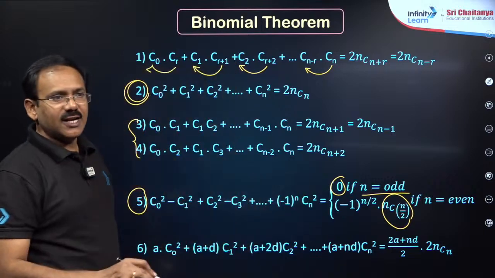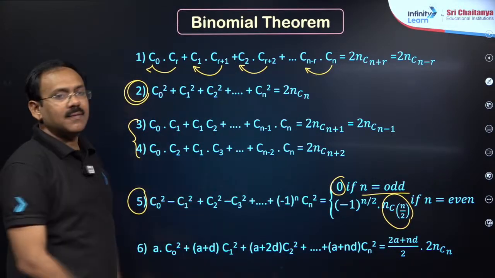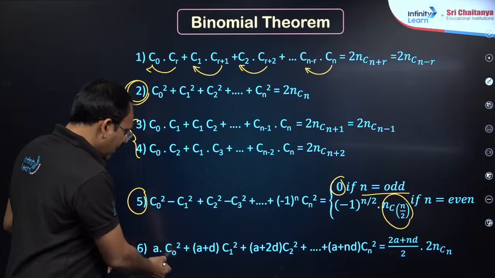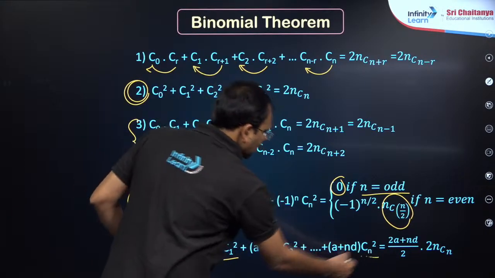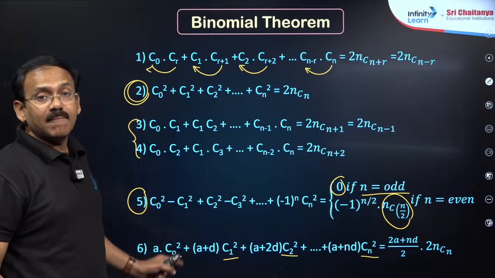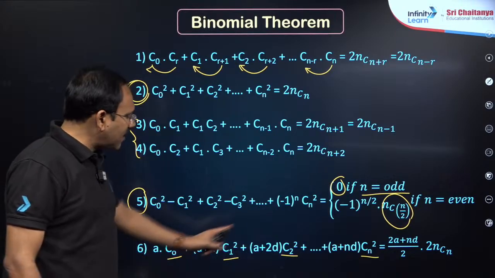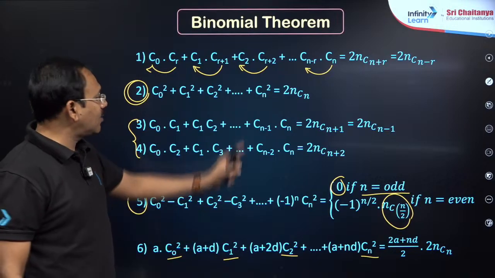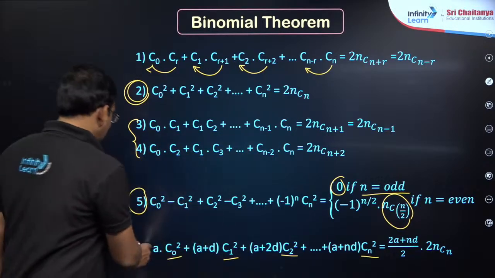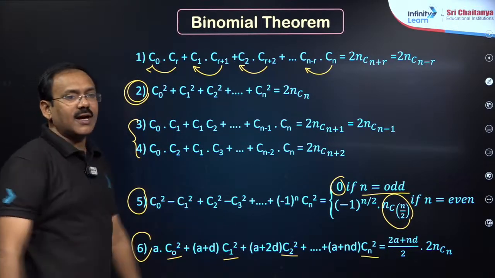In this particular slide, my dear friends, these two are important. Apart from this, even in this case, you know the result for C1 square, C2 square, Cn square, but they are multiplied by the numbers in AP. So, first number plus last number by 2 into 2nCn, when these numbers are not there. So, in this slide, these three formulae are important.